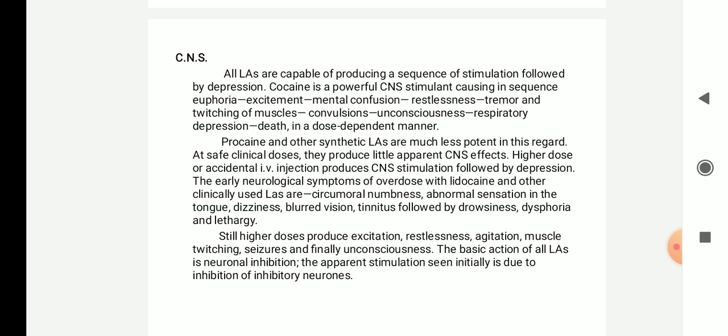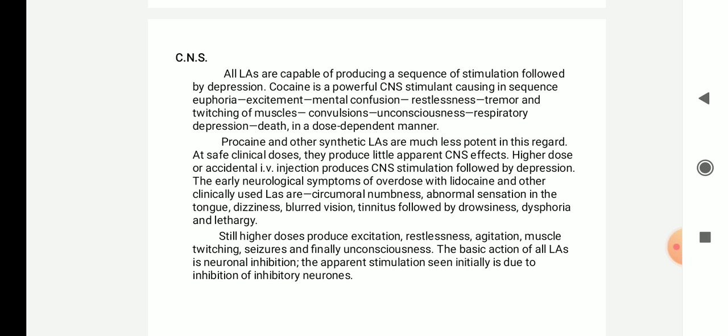Next it will produce tremor, that is shaking of the hands and legs, and twitches of the muscles. So muscles will start to twitch. Next stage it will produce convulsion, and next unconsciousness and respiratory depression followed by death. This is dose dependent. So with increasing dose, it will produce these stages.